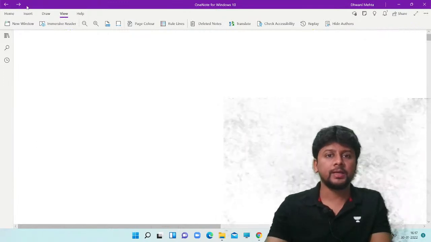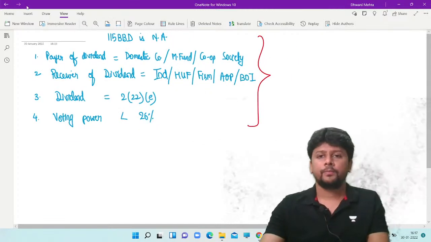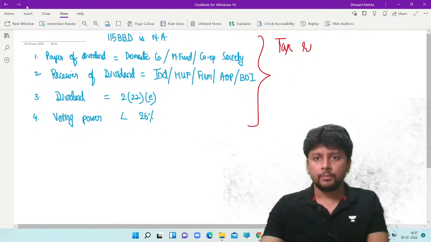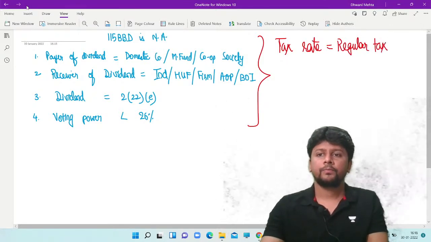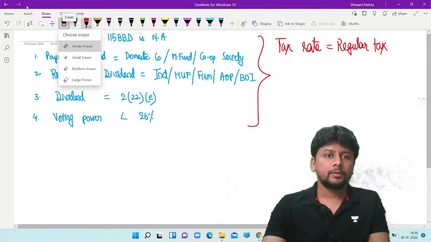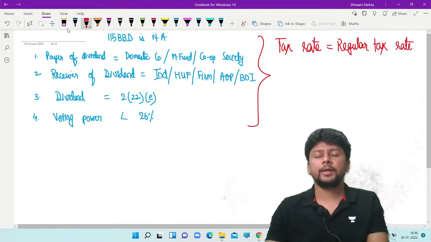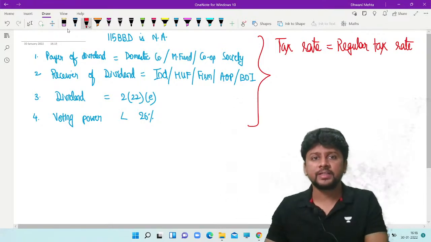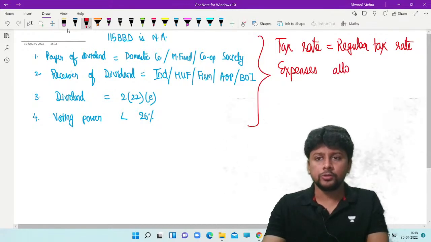But which also means that in these other situations that we are talking about, my tax rate will be the regular tax rate. If I am an individual, then regular slab rates will apply. If I'm a partnership firm, then 30% will apply. And that implies that expenses will also be allowed as a deduction.